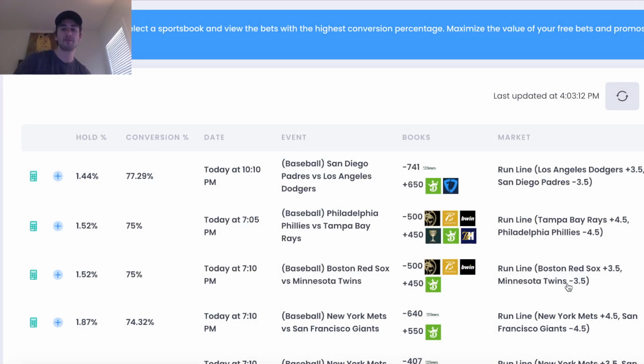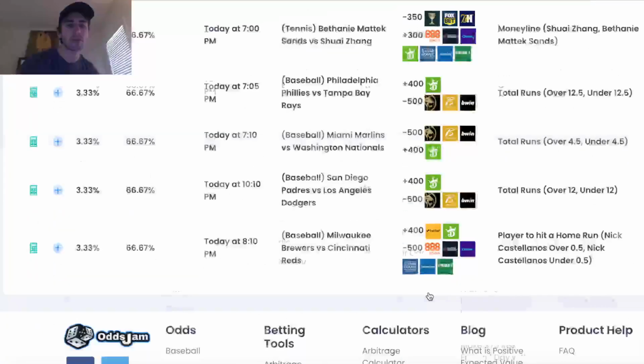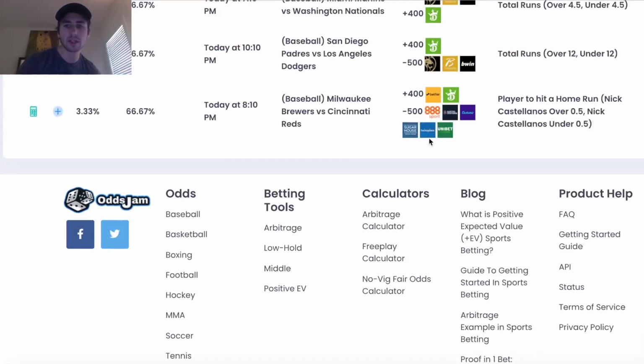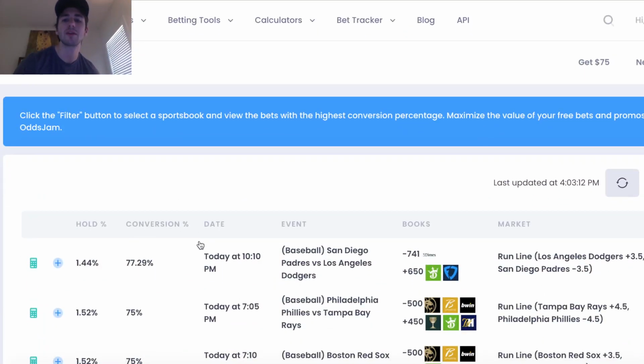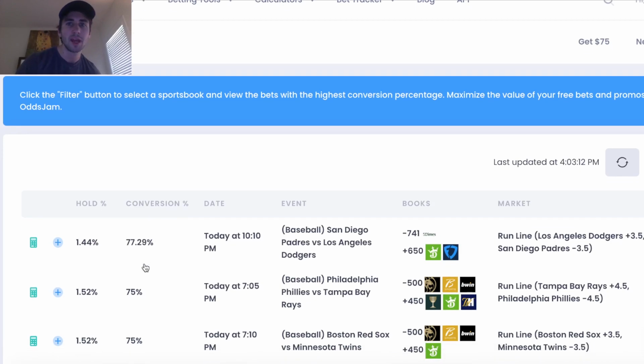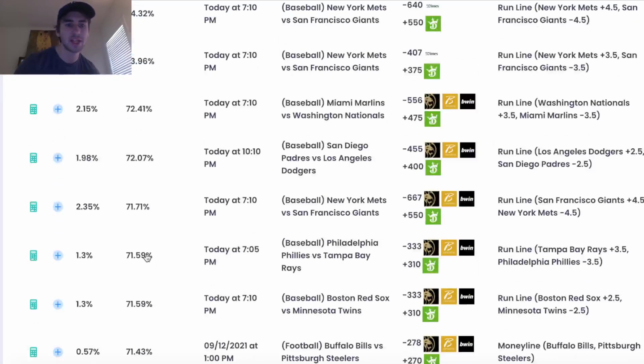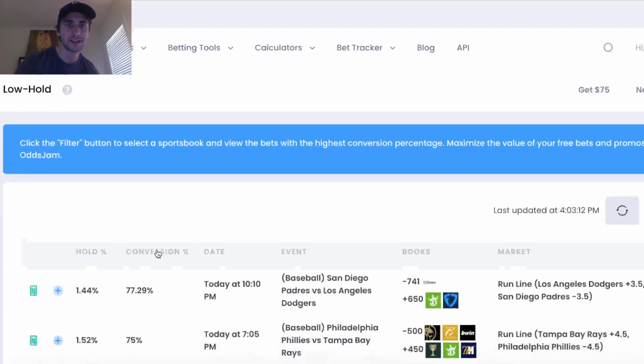So what we can do is pull up the calculator, and you can actually see if you want to hedge your free bet on another book. Like I have 5Dimes here, DraftKings here. If I want to hedge my free bet on 5Dimes, I can turn my $100 free bet into $77.29 in cash, by this conversion percentage. Okay, how do we do this? And then in the second example, you can kind of see, right? You have all these different conversion percentages for DraftKings free bets. You obviously want to place it on something higher. The higher, the better. $77.29 if you're going to hedge it is better than $71.59 here.